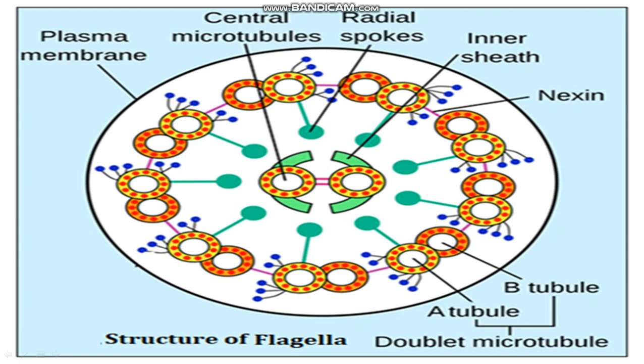Tubules are present here. This is A tubule, B tubule. You can see 9 plus 1. 9 is in a cluster and 1 is in a separated form. So the 9 plus 1 form is present in the flagella. You can see this is given in your book also. So go to the NCERT.